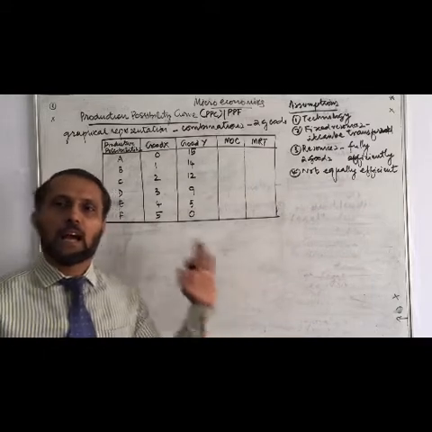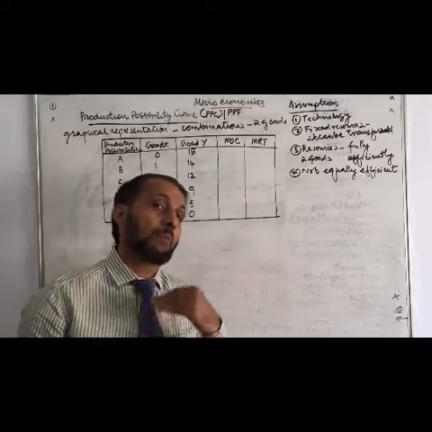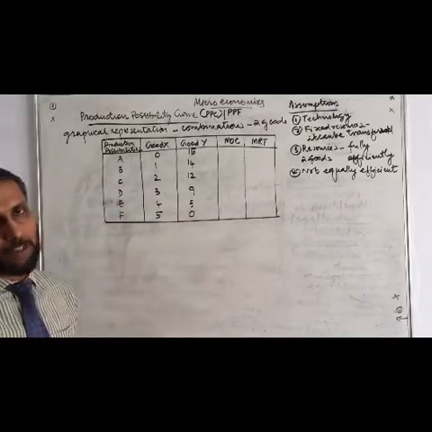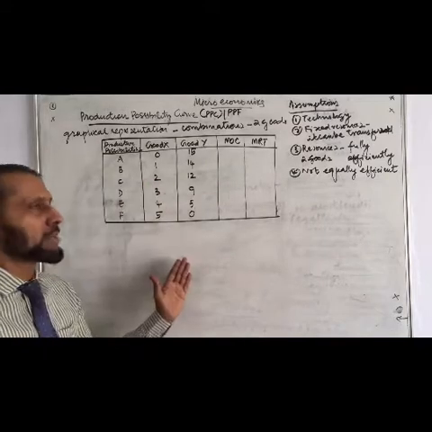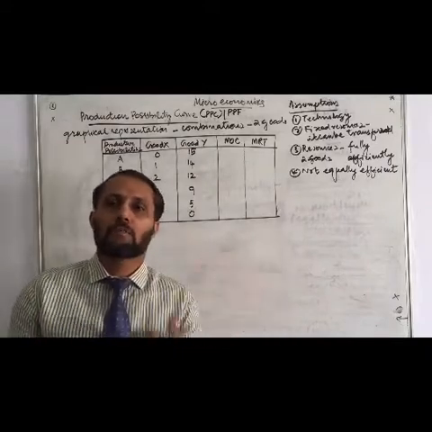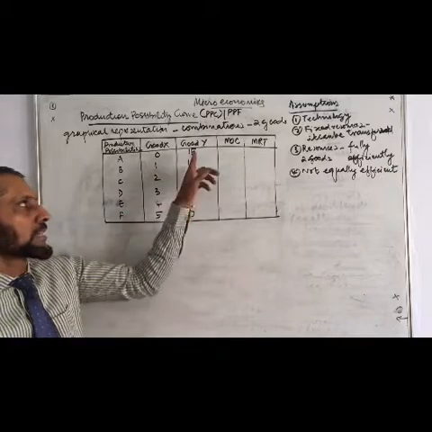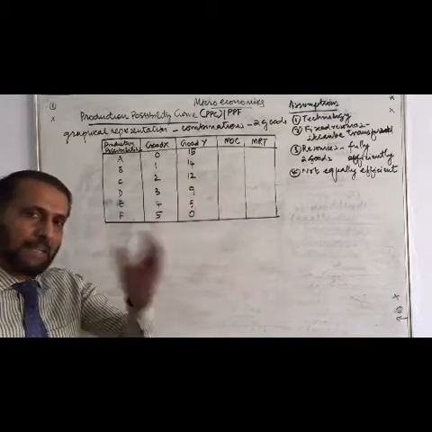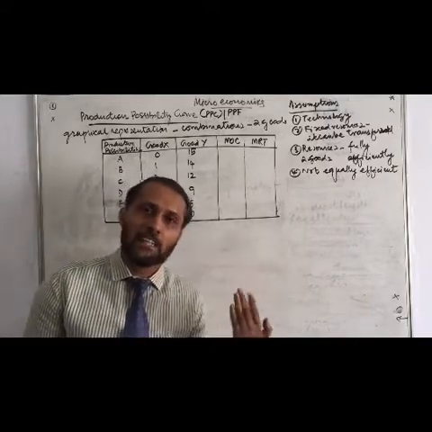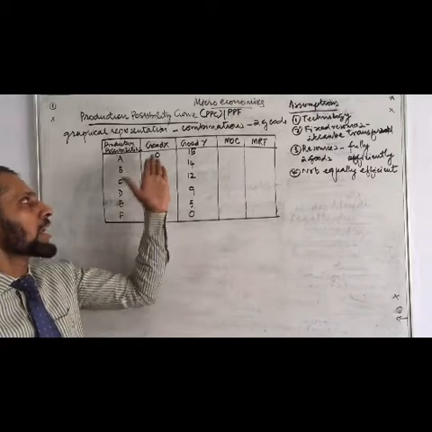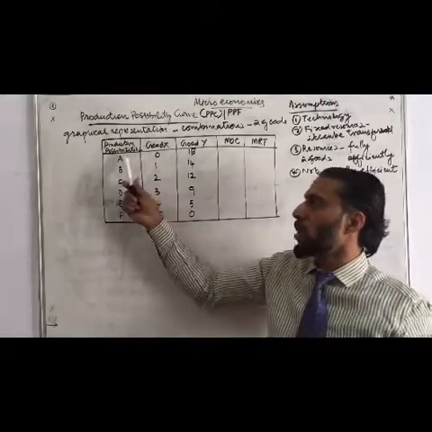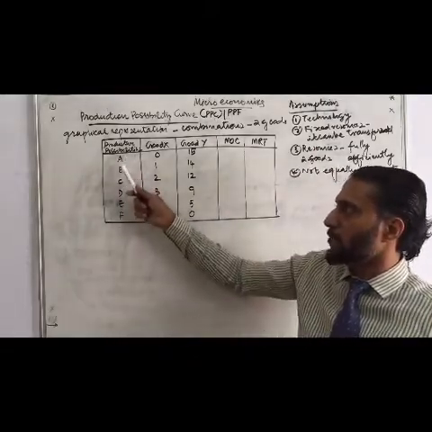This is the available table. This table you have to prepare by yourself. Any combination you can choose, but technically there is a relationship in this combination. We are not preparing roughly some numbers. There is some theoretical basis behind writing these numbers. I did not write the numbers simply. You might have seen that when I wrote the numbers, I kept some calculation in my mind, and as per that calculation only, it is written there. Let's see what the technical thing behind this calculation is. With the available resources of the economy, we were able to produce these goods. How many combinations are there? 6 are there: A, B, C, D, E, F.